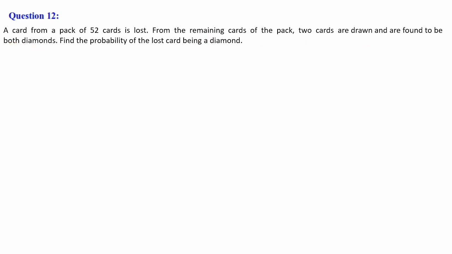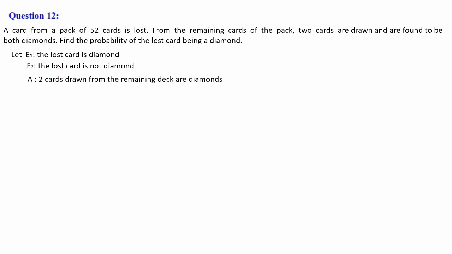So let's assume E1 and E2. E1 be the lost card is diamond and E2 the lost card is not diamond. So, one card out of 52 cards is lost. E1 means the lost card is diamond. E2 means the lost card is not diamond. And A, here it is mentioned two cards you are choosing are found to be both diamonds. So, two cards drawn from the remaining deck of cards are diamonds. That we have taken as A.